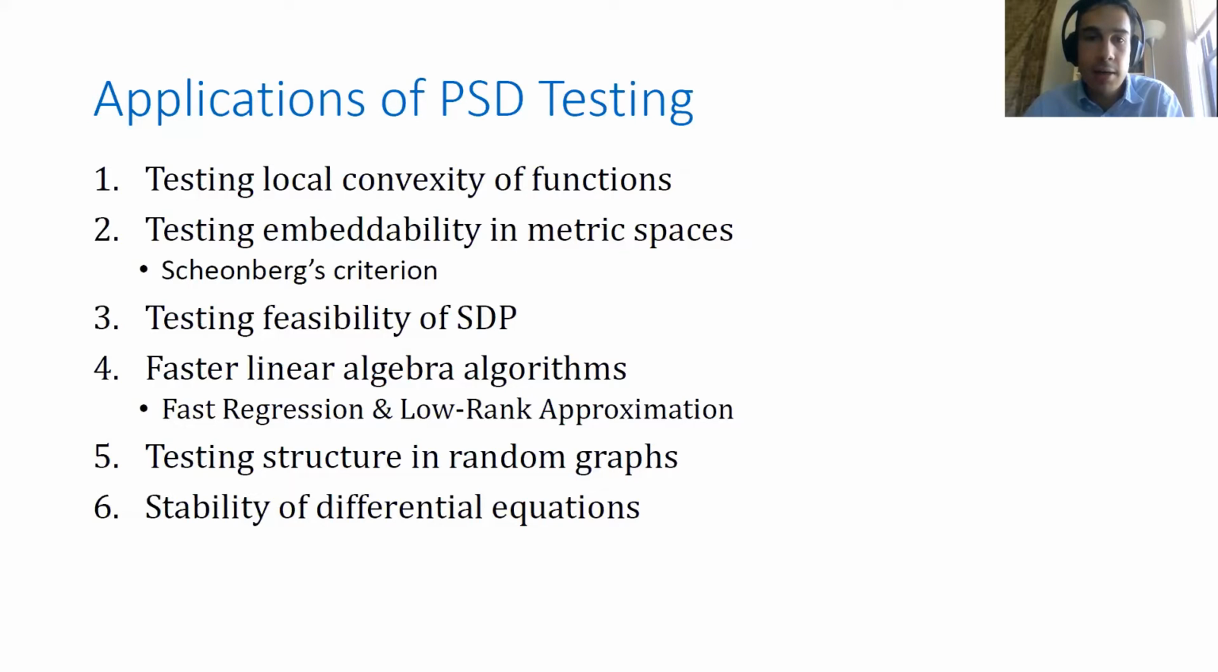Similarly, testing whether a finite metric can be embedded in Euclidean space by Schoenberg's criterion reduces to testing whether a specific matrix is positive semi-definite. Similarly, you may recall that in a semi-definite program, one of the crucial constraints is that the current variable matrix is a PSD matrix. When there aren't too many linear constraints in an SDP, testing whether a given matrix is PSD is the bottleneck for testing feasibility. And there's a number of other applications, for example, specialized solvers for linear algebraic problems, and many more that I won't talk about here.